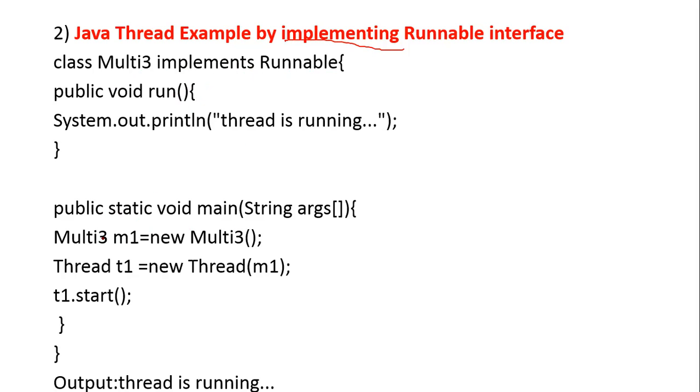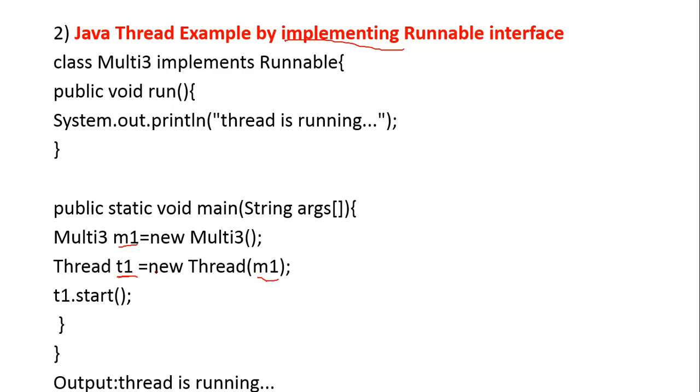Then your main method is declared, creating an object for your class called Multi3. To that object, we call the thread. Why? Because the start method is available only in the Thread class, not in the Runnable interface. So you need to create an object for your Thread and pass your object to it.